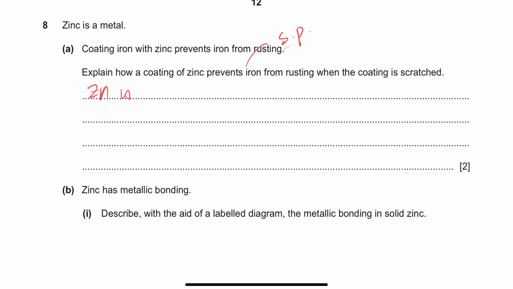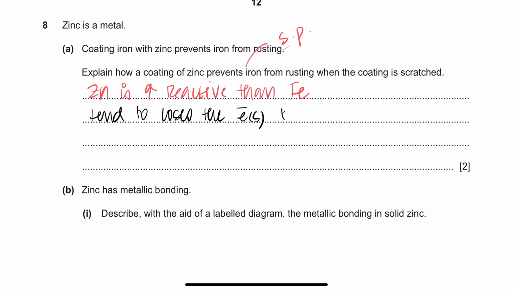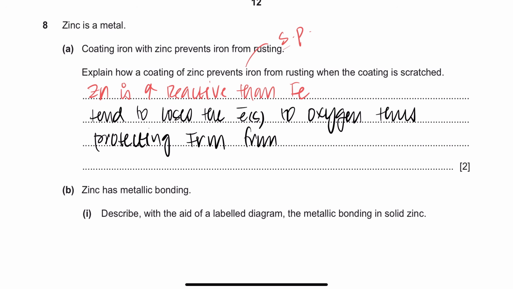Because zinc is more reactive than iron, therefore it will tend to lose the electrons to oxygen, thus protecting iron from getting oxidized, and hence rusting is prevented, right?